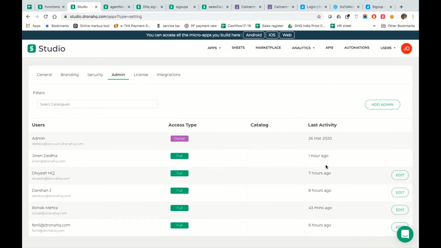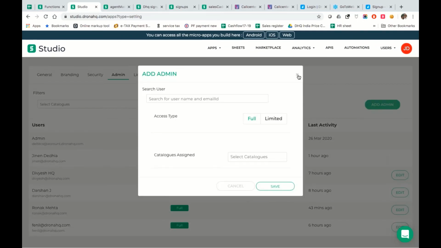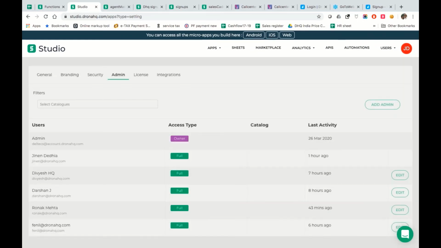And who gets to be an admin, who cannot be an admin, is again something that you can decide right from here. Once you have admin access, you can have access to Studio, and then you can start creating applications. So let me come back to this. If there are any more questions, yes.